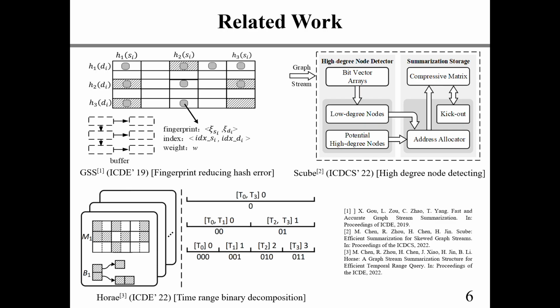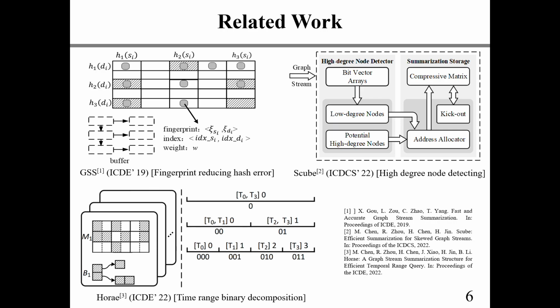Hash-based summarization structures have been extensively studied due to their computational and storage efficiency. In order to solve the extremely high error caused by the hash collision of TCM, GSS generates a binary fingerprint for each node, and the edge will store the fingerprint pair of each endpoint to distinguish the edges mapped to the same storage bucket.